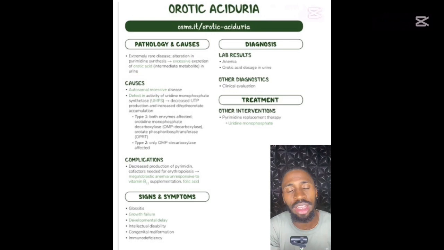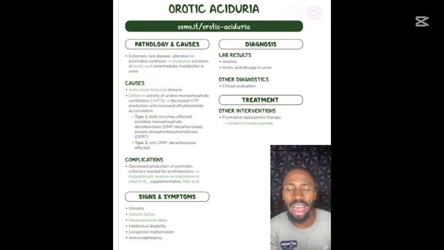The only way we can treat it is by administering to the patient uridine or cytidine. When you give uridine or cytidine, what will happen? There will be a kinase reaction to convert uridine or cytidine to UMP and CMP. So UMP and CMP, what happens? They inhibit CPS II. That is it.